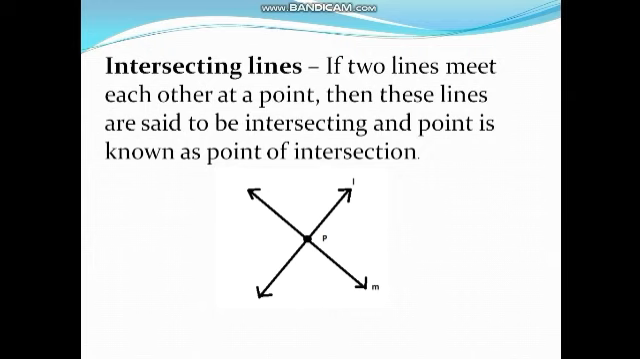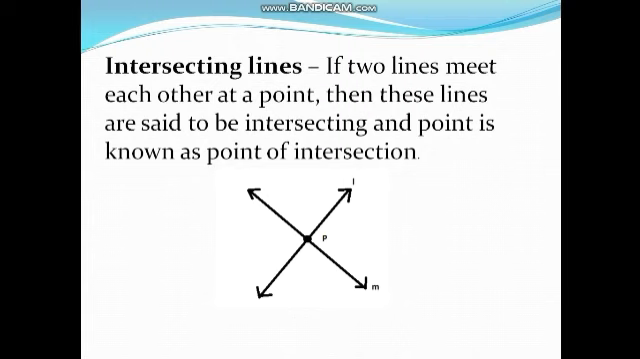Now move to intersecting lines. If two lines meet each other at a point, then these lines are said to be intersecting lines, and that point is called the point of intersection. Here we have two lines l and m. They both intersect at a point P. Thus point P is known as the point of intersection.